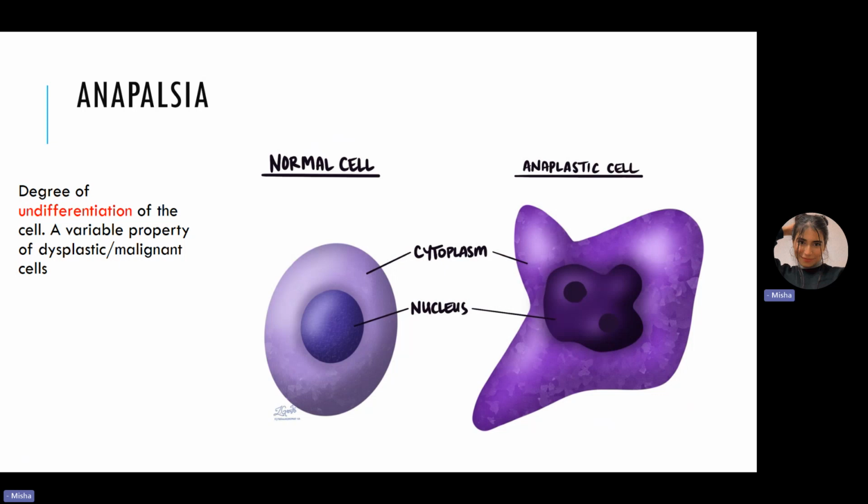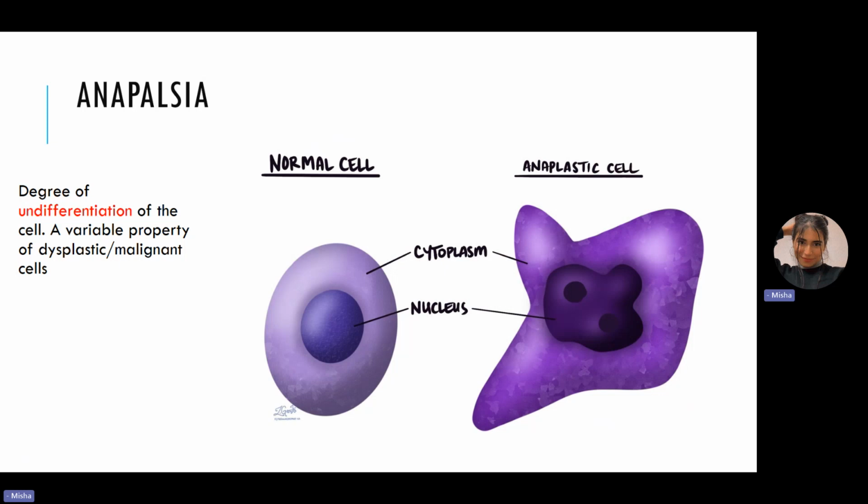Now, there are some features that we have to take into concern. For example, pleomorphism. Okay, various cells having odd shapes and sizes, like we can see this anaplastic cell. Or orientation, there's no clear pattern, each with a different apex, if at all. Here we can see two apexes, right? Apices, sorry. And then we have the nucleus.